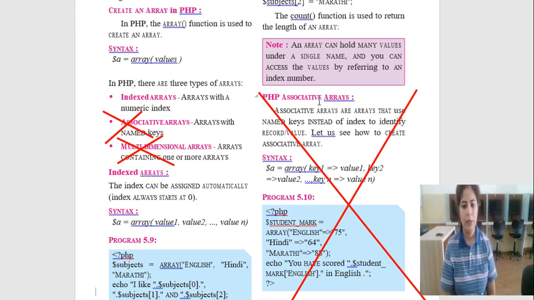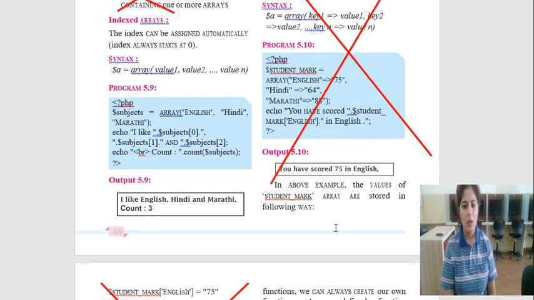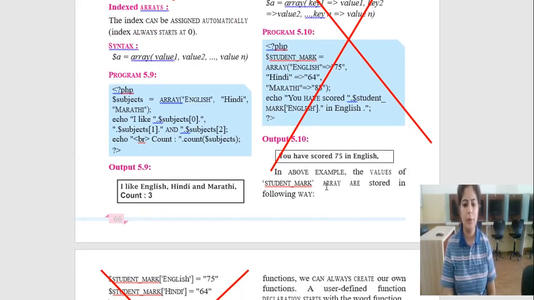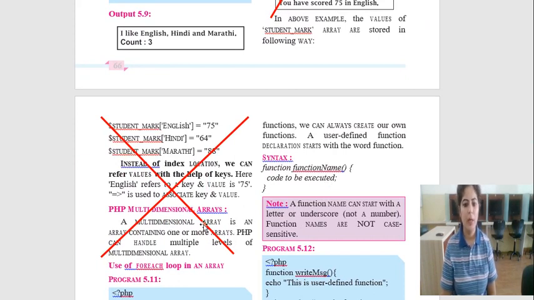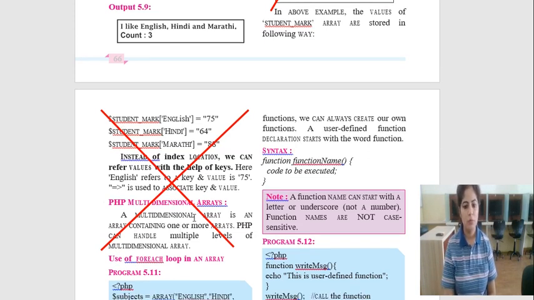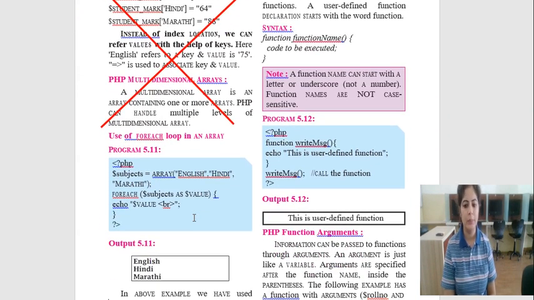Associative array, detail of associative array: again, you don't have to study that part, and even you don't have to study the program of associative array. After that, PHP multidimensional array. This part is also omitted from the section, so you don't have to study PHP multidimensional array. So you have to study only one type of array, indexed array.